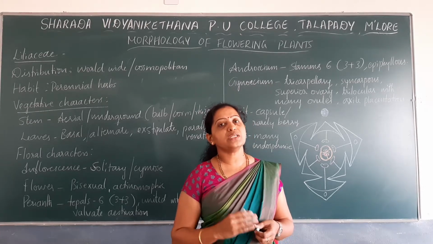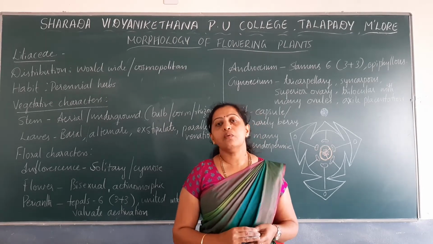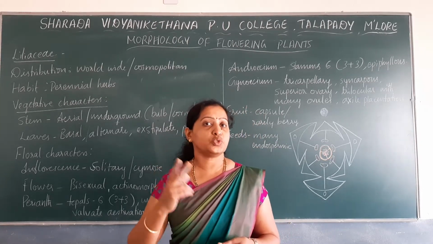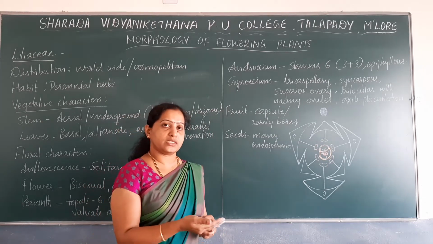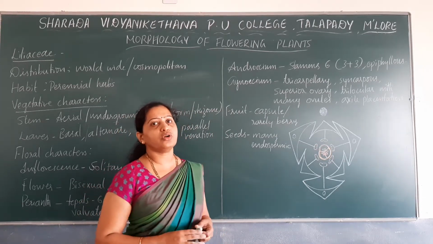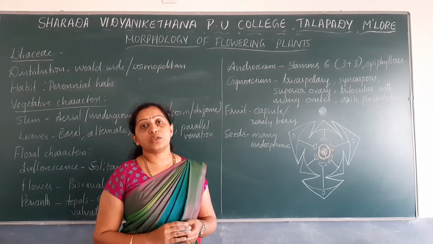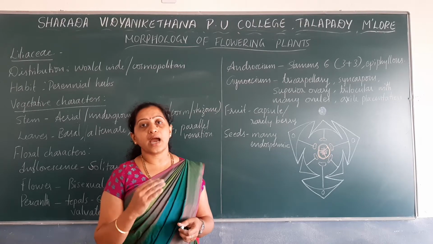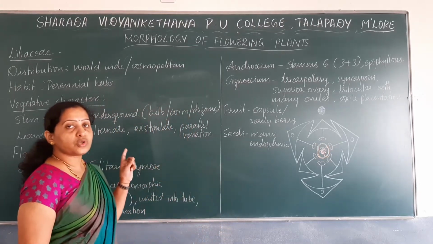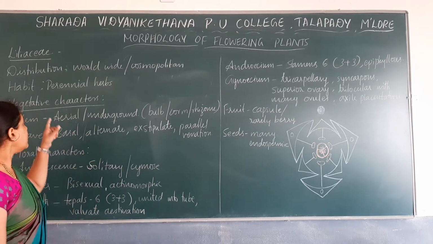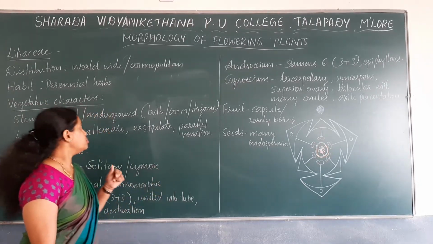Annuals are those plants which usually grow for a year or for one or two seasons, whereas biennials usually grow for 2 years, more than 2 seasons. Perennials are those plants which have a lifespan of more than 2 years. So members of Liliaceae are perennial herbs. Their lifespan is more than 2 years.